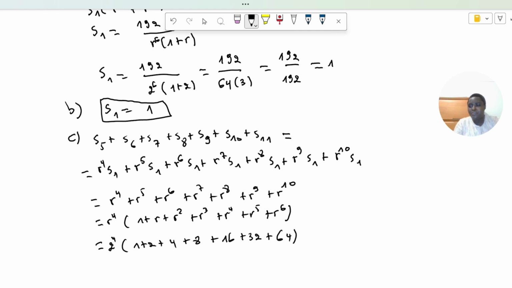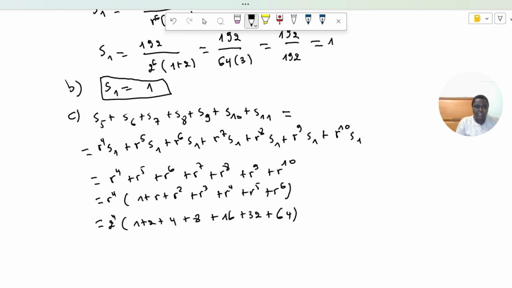And what do we get? We get 2 power 4, this is 16, times this sum, which will sum to 127. And the final answer will be equal to 2032. I don't remember if the solution is this one, but it must be that one. Yes. So that was it.